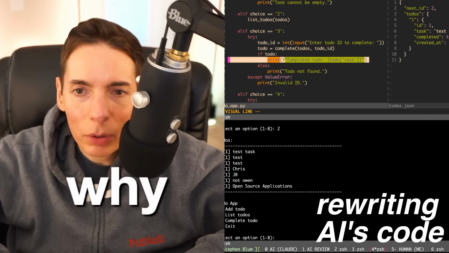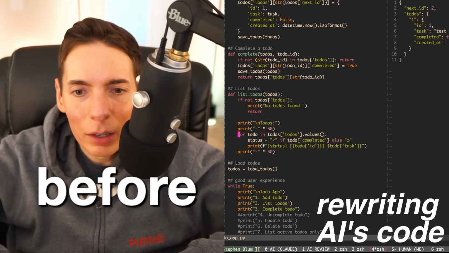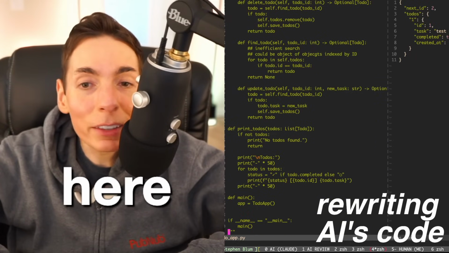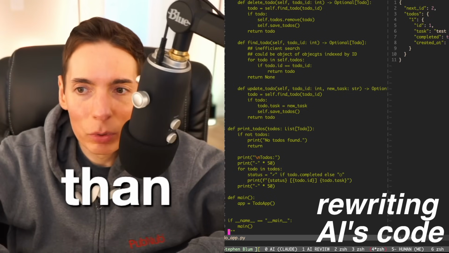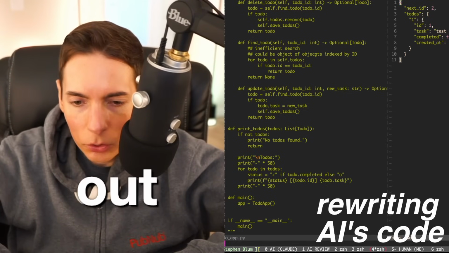Here's why I call this success. It works the same way that it did before. And look at all the code we deleted. All this code down here. Plus, we deleted more than half. We deleted way more than that. So we'll do a side-by-side comparison. Check this out. Here's the before and after.